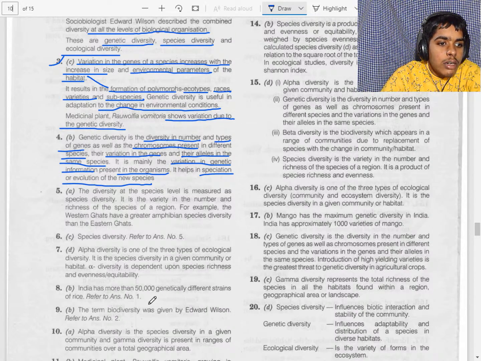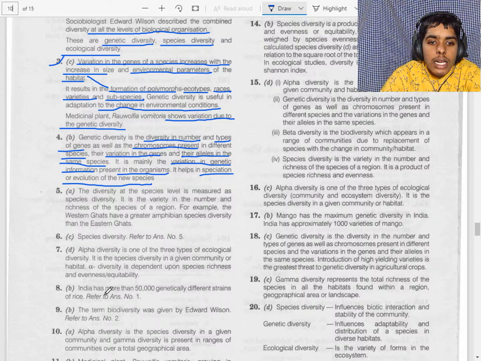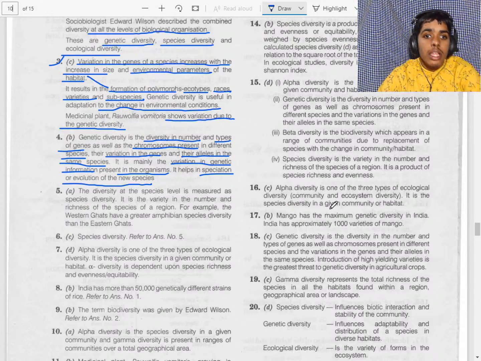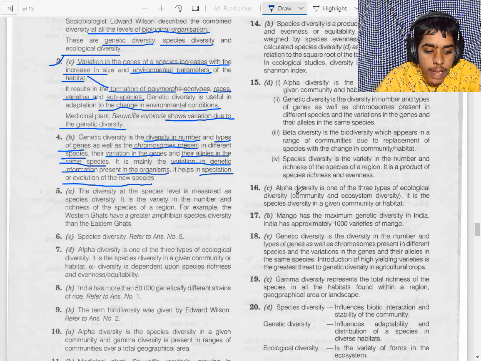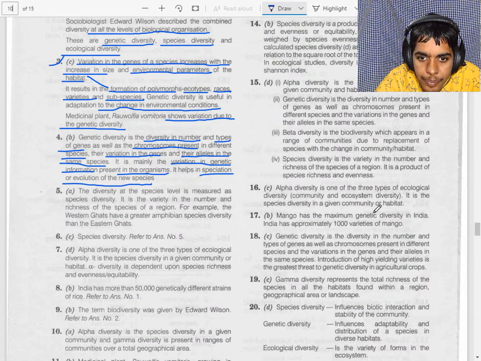Here it says refer to answer number 5. That means they both are the same. Now let's read the 7th question. The same habitat or community is alpha. The 7th one is alpha.